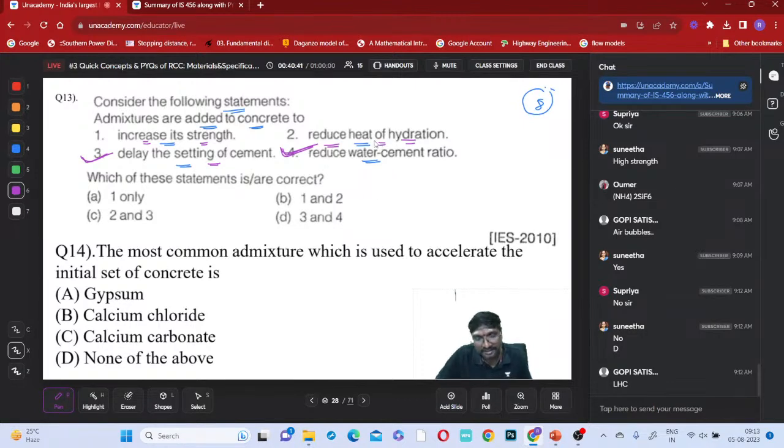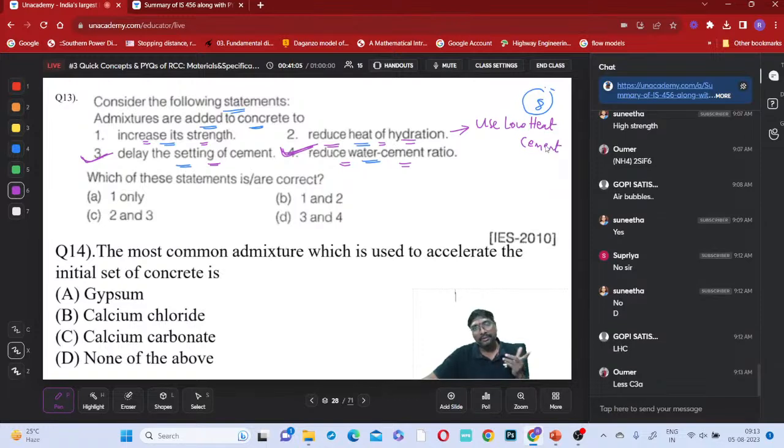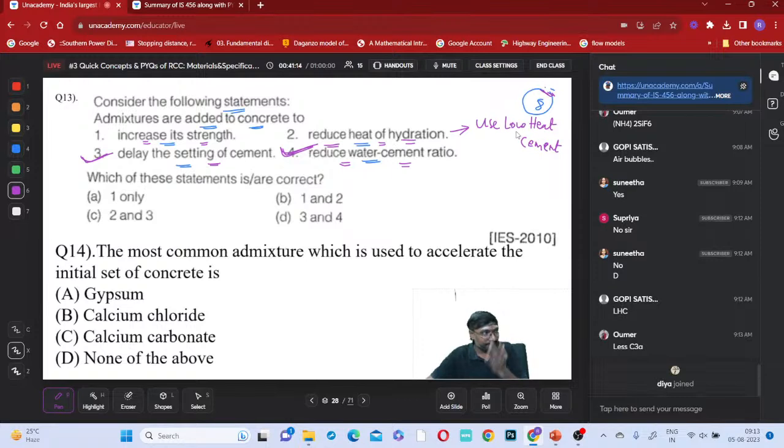This is in the hands of which one? You can say this is in the hands of cement, not in the hands of admixture. Clear everyone? Okay. So for this purpose, what we need to do? Use a low heat cement, right? That cement's basic structure we have to modify. So which component is to be increased, which component is to be decreased, you know the purposes. Each and every component, we know already from BMCP and their properties. Depending upon that, which property we have to change, you have to understand. Okay, right? So shall we move to the next one?